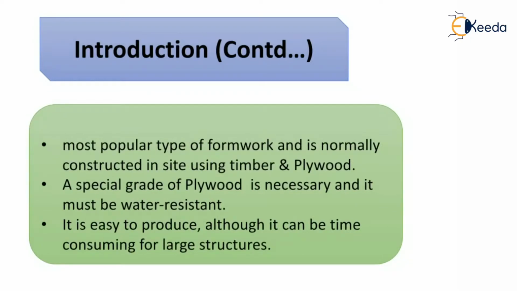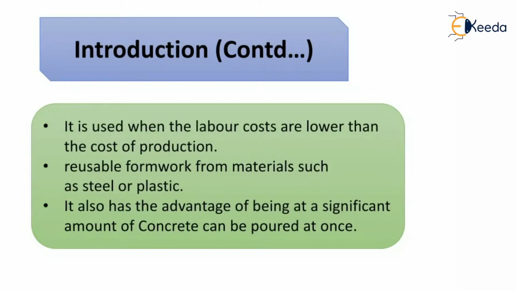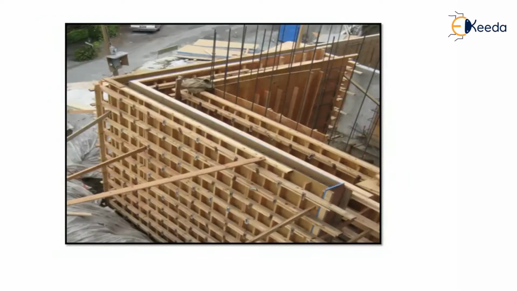The most popular type of formwork, which is normally constructed on site, uses timber and plywood. A special grade of plywood is necessary and it must be water resistant. It is easy to produce, although it can be time consuming for large structures. It is used when labor costs are lower than the cost of production. Reusable formwork made from materials such as steel or plastic should also be used. It also has the advantage that a significant amount of concrete can be poured at once. So this is how the formwork is placed at site.